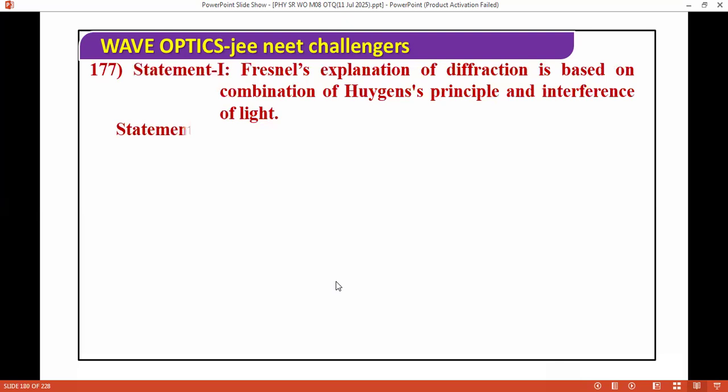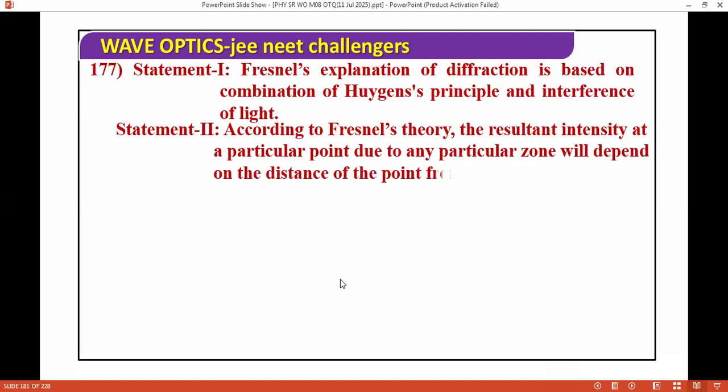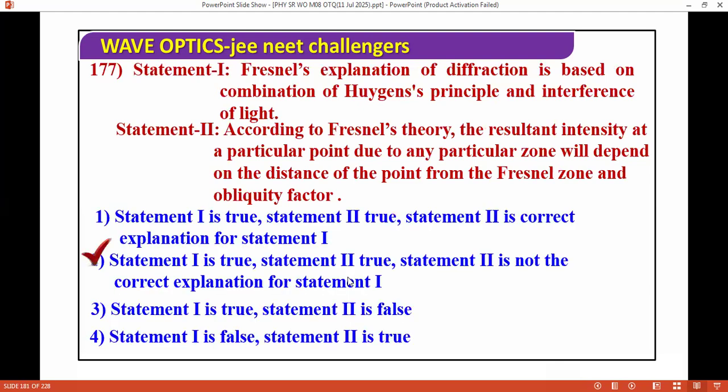Next question. Fresnel's explanation of diffraction is based on the combination of Huygens principle and interference of light. And according to Fresnel theory, the resultant intensity at a particular point due to any particular zone will depend on the distance of the point from the Fresnel zones and the obliquity factor. So the correct answer for this question is both are correct.